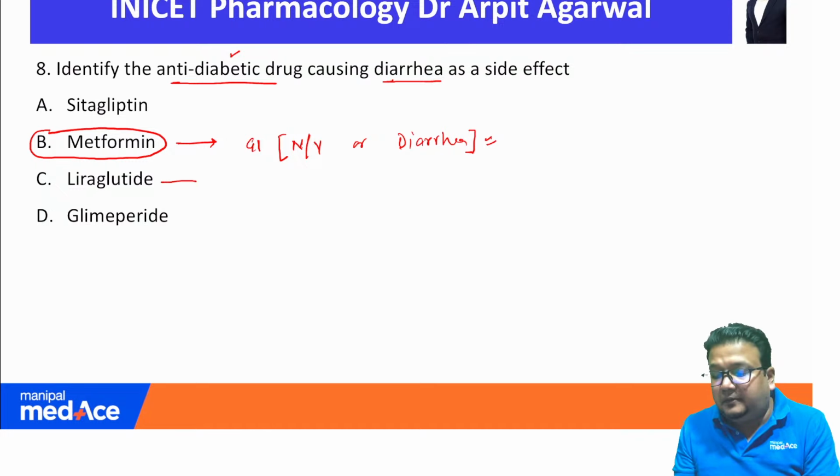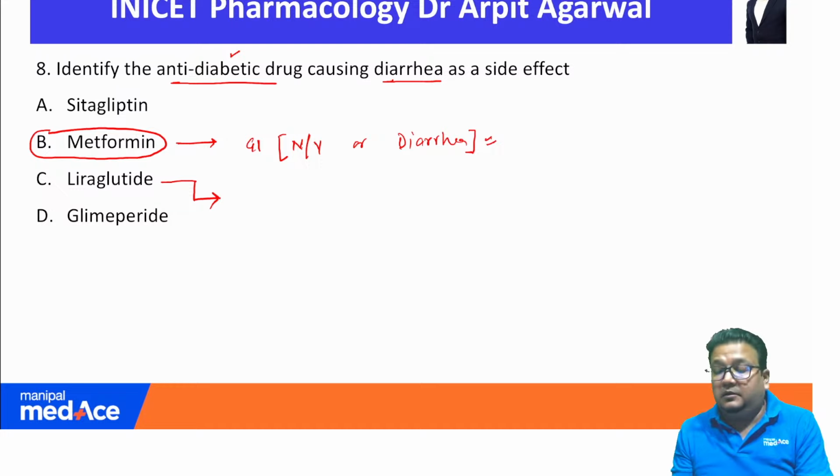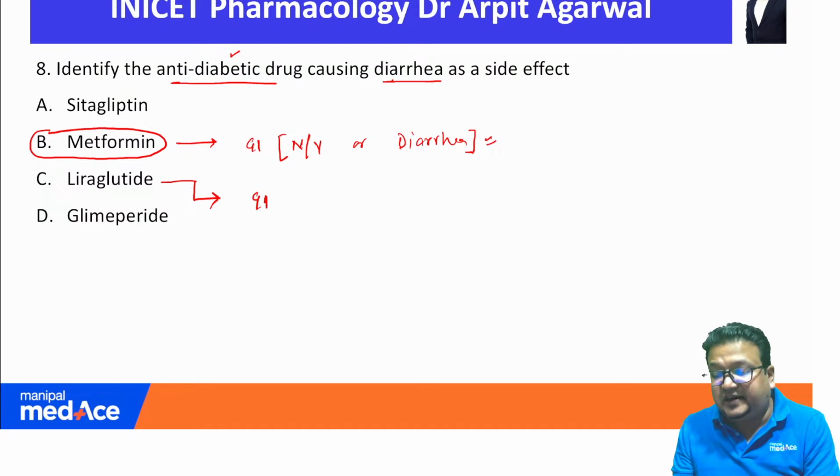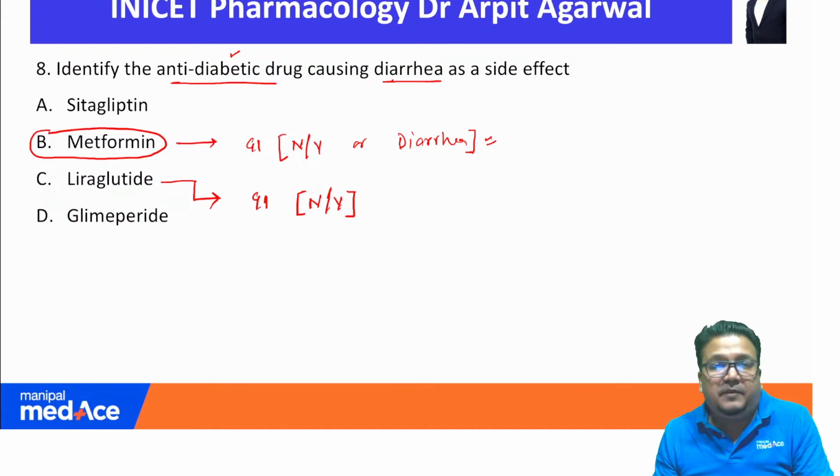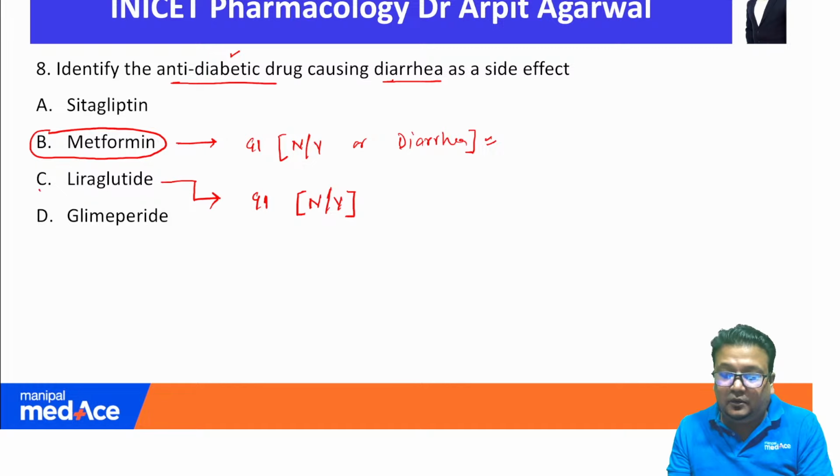Remember, liraglutide can also cause the GIT side effect, but they are usually nausea and vomiting only. The GLP-1 agonist, exenatide, liraglutide, they generally do not cause diarrhea, they generally cause nausea and vomiting only. That is why this will not be the answer.